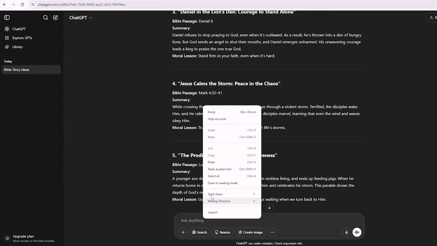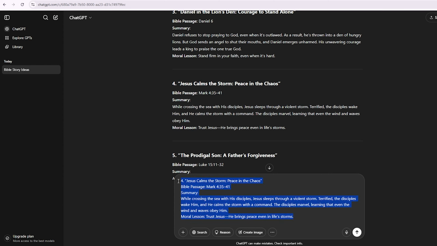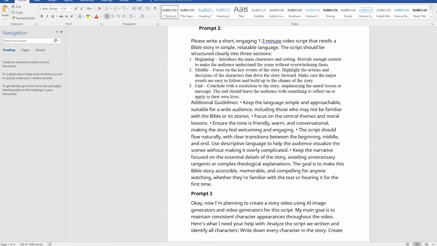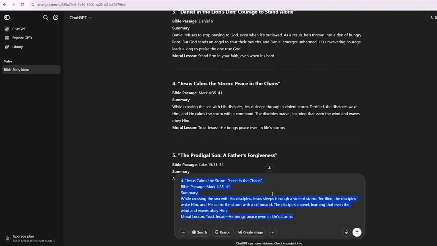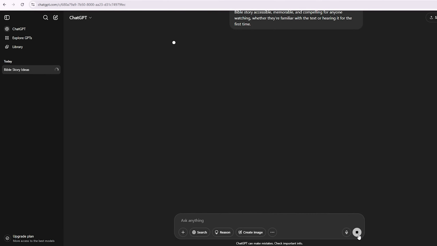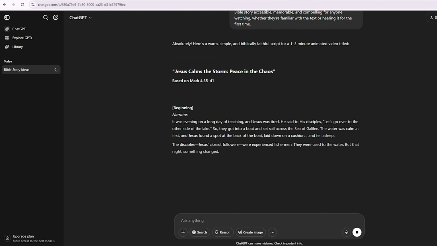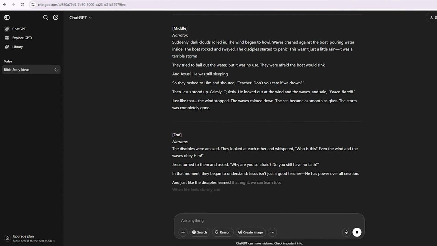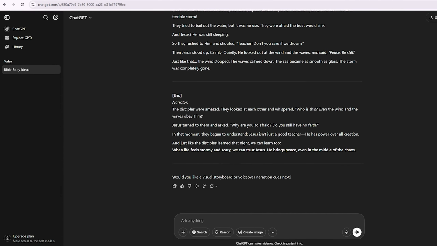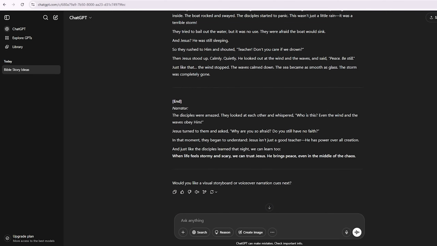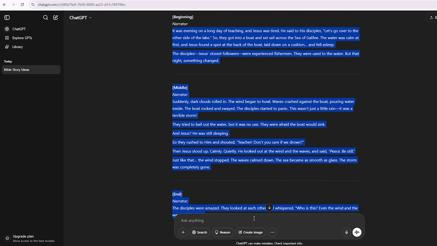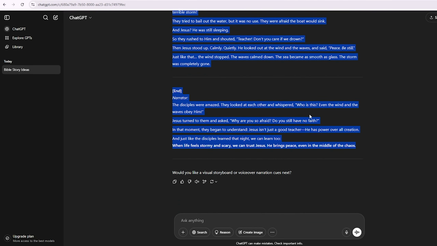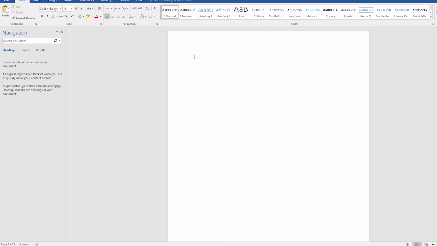Paste that story idea into ChatGPT again, but don't press enter yet. First, grab the second prompt from the description and paste it under the story idea. This prompt will turn that short idea into a full story that lasts around 1 to 3 minutes. If you're planning a series, try creating a list of 5 to 10 story titles and saving them for future episodes. This will save time and help you plan a consistent content schedule. Once the story is ready, copy it and paste it into Google Docs.